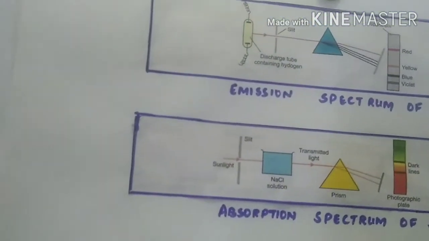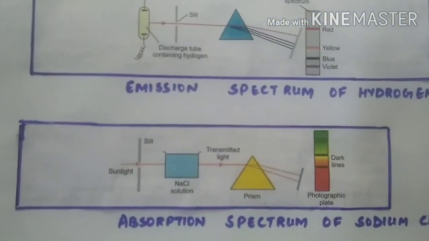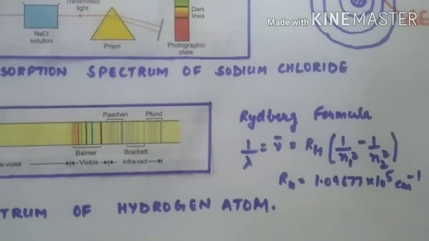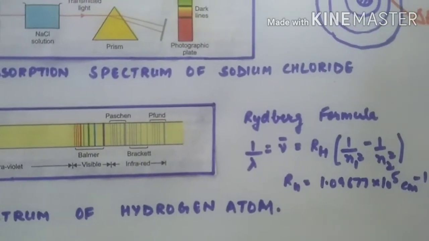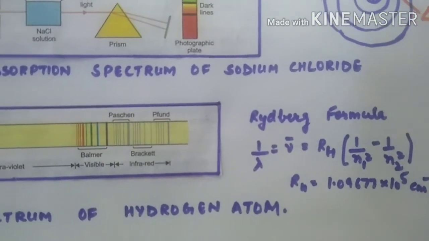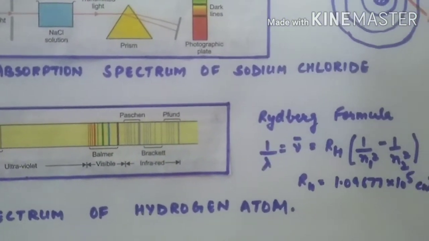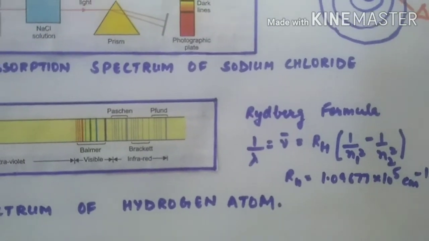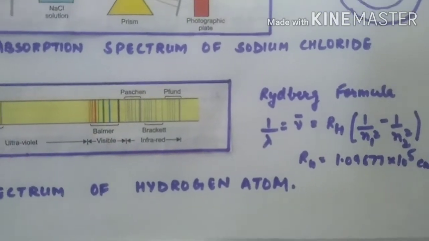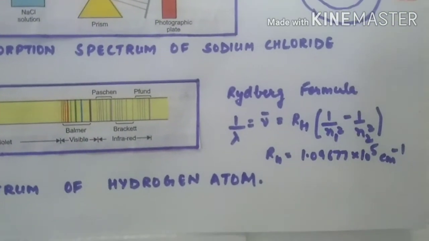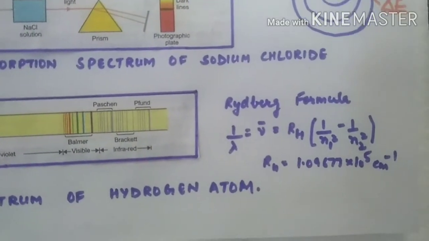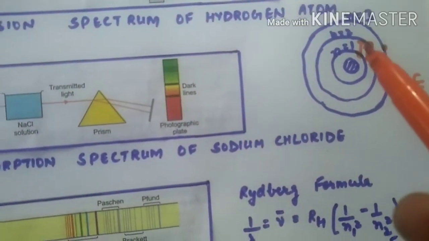The wavelength or the wave number of the spectral line can be calculated from a formula given by Rydberg in 1890. This formula states that 1 by lambda, or wavelength, is equal to nu bar, or wave number, is equal to RH into 1 by n1 square minus 1 by n2 square. Here RH is Rydberg's constant and its value is 1.09677 into 10 raised to power 5 centimeter inverse. These n1 and n2 are integers.